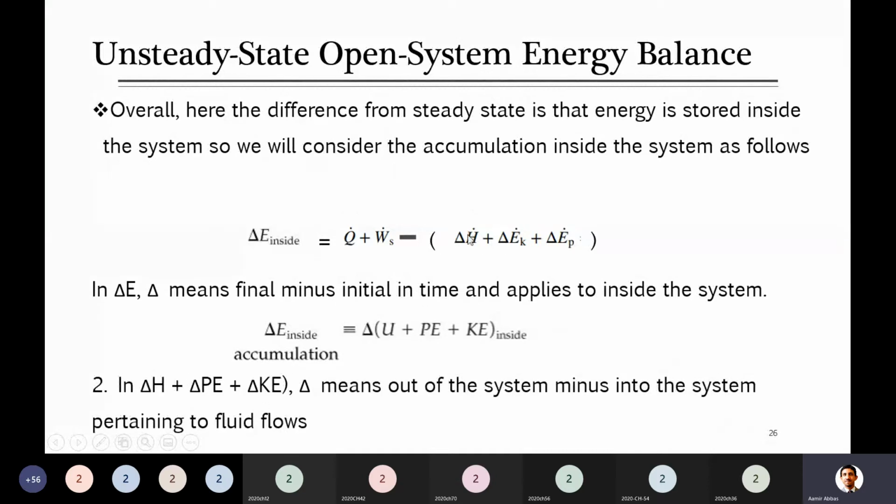So the delta here with delta H, delta P and delta KE means out of the system minus into the system pertaining to the fluid flows. Fluid flows mean all those streams which are getting in or getting out of the system.